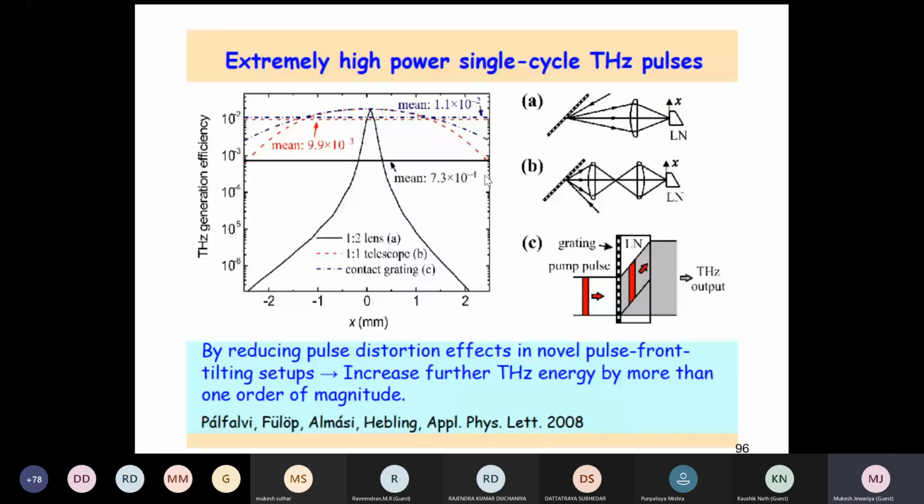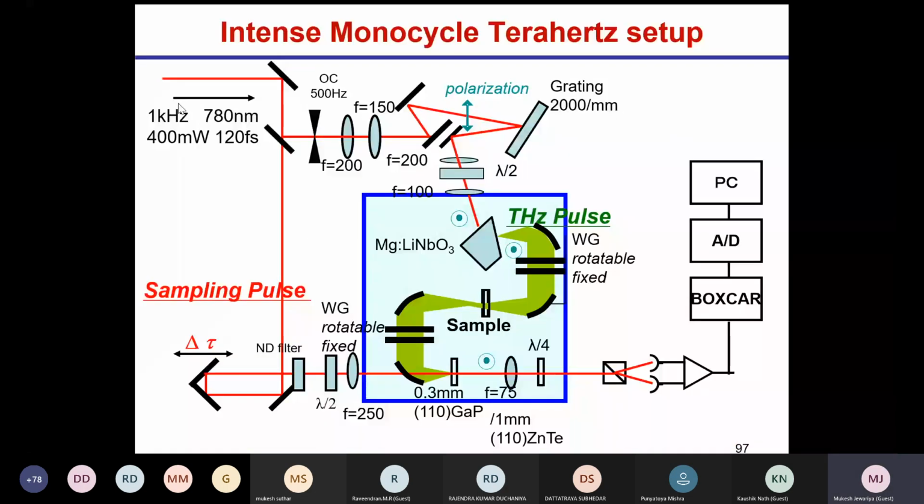Typical setup means we take the beam from the laser, divide it into two by a beam splitter, and then this beam goes through this optics to the grating. This grating gives the tilt, and this tilted beam, through the imaging optics, shines on this crystal, lithium niobate. This is cut lithium niobate, and terahertz is generated.